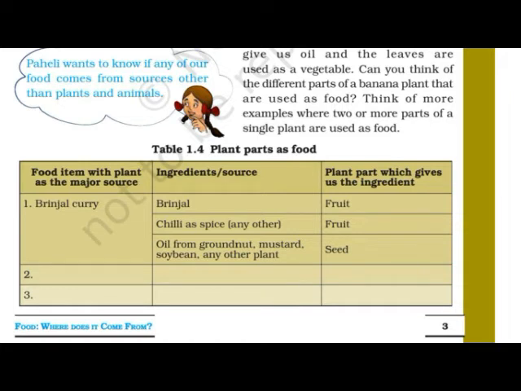Okay, so this is one example they have given as a demo, the brinjal curry. You can write more examples as you want. Just complete this table, write it in your notebook and complete the table. Take the help of your parents as you are at home.